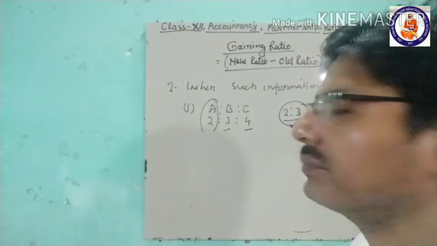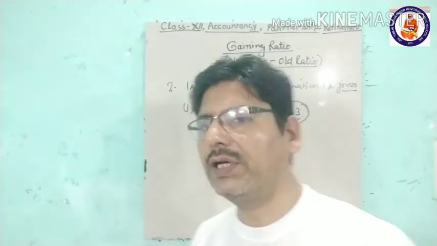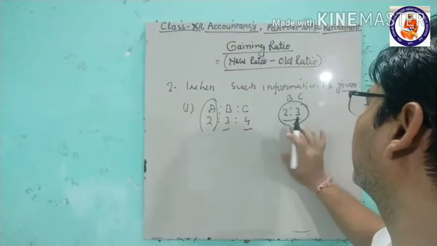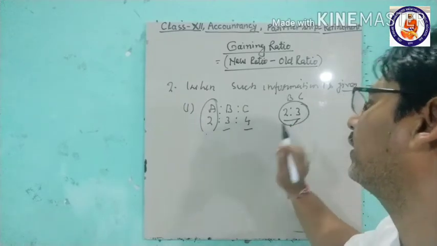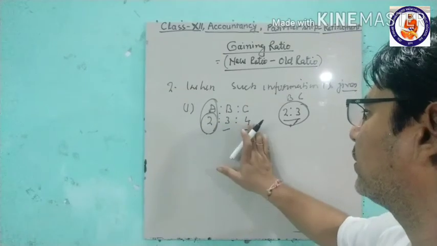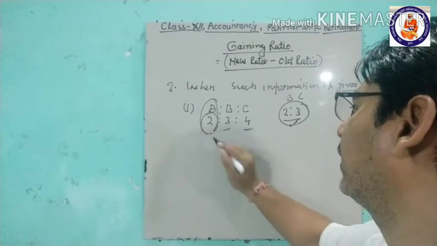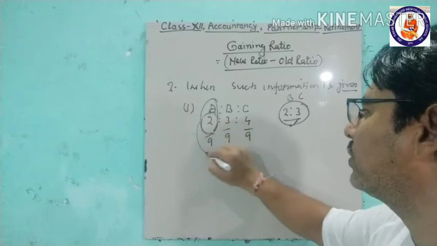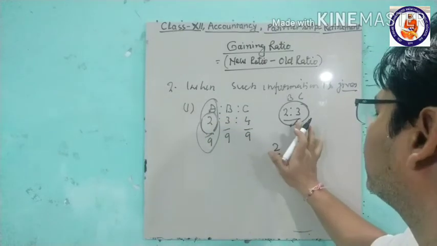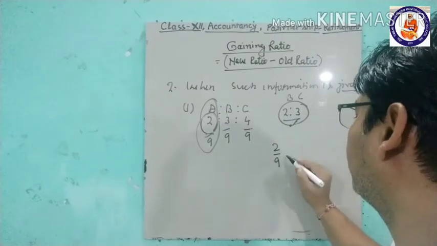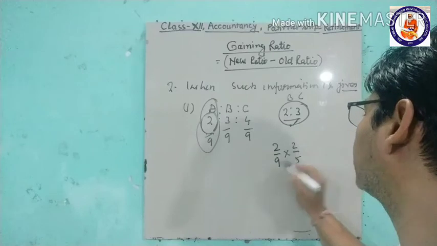Now, if we want to calculate it, this is B and this is C, and in this ratio his share is given. We can find it that way also. The total is 4+3+2 = 9, so the shares are 2/9, 3/9 and 4/9. Of this share 2/9, how much does B take? 2 out of 5. This is taken by B.